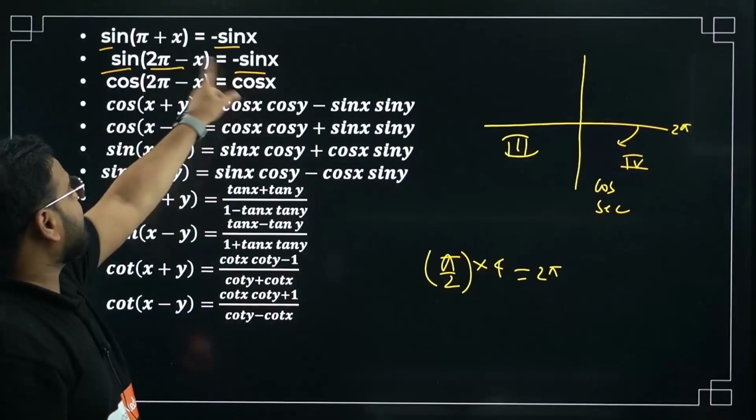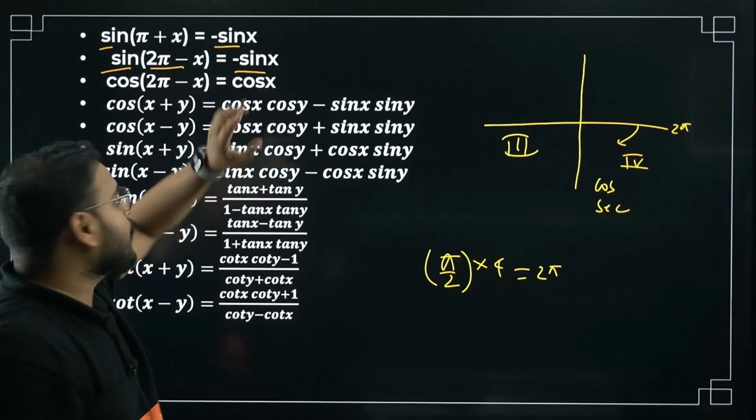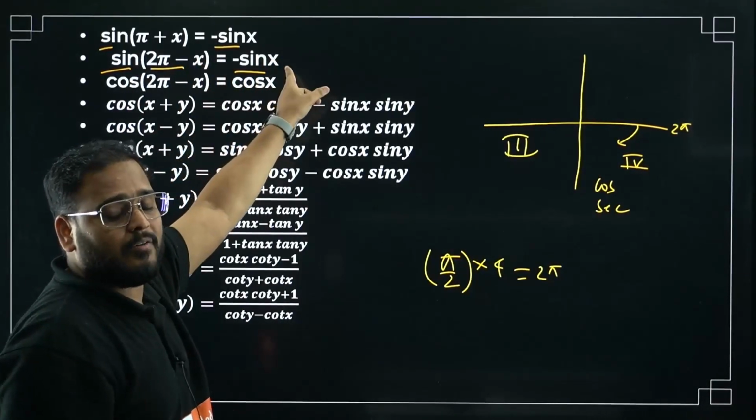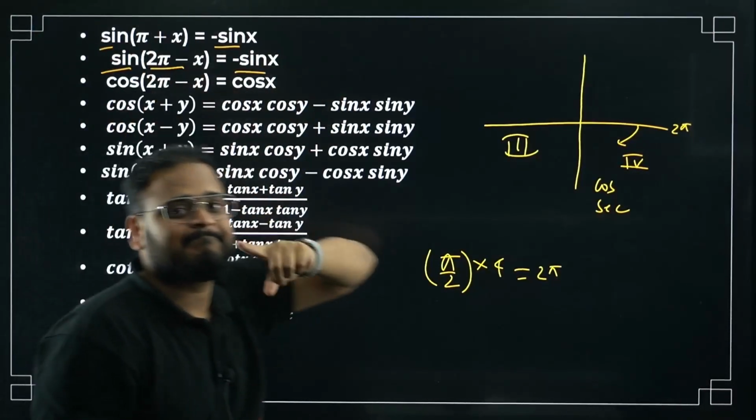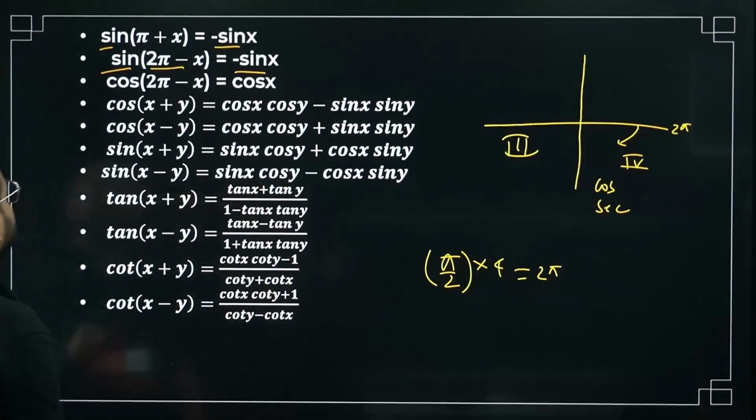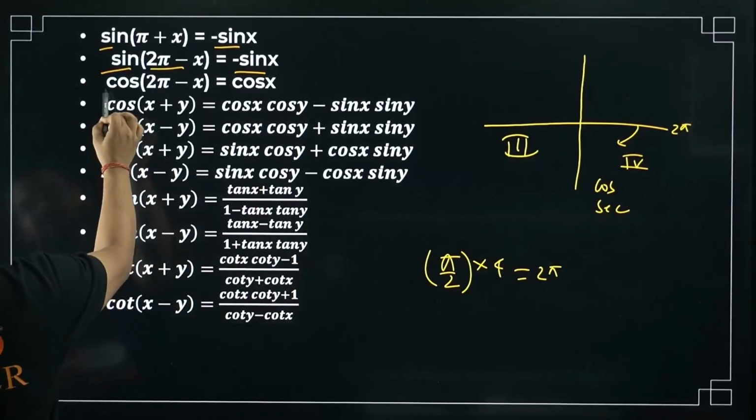We're not talking about this sign, we're talking about this sign. Okay? Very important. Don't look at the resulting function, look at the operating function. Over here also, the operating function is cos.